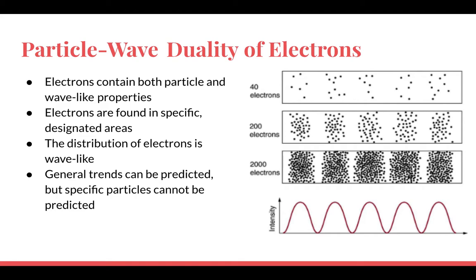This wave-like nature of electrons was introduced by de Broglie and showed that distribution of all particles can be somewhat predicted based on the particle's diffraction pattern and wavelength, but that, ultimately, you can't predict exactly where a specific particle will end up or how fast it will get there. This led to Heisenberg's study of probability distribution.